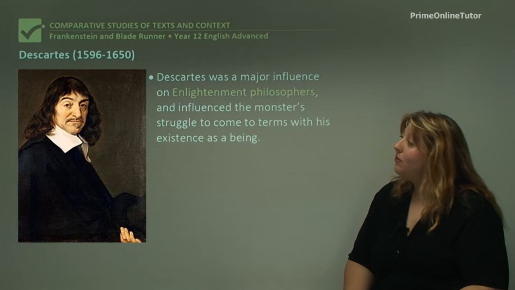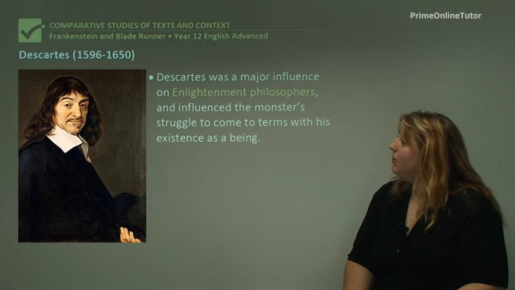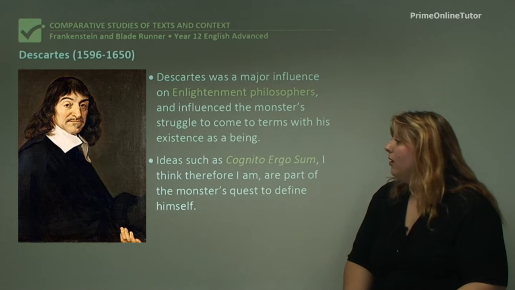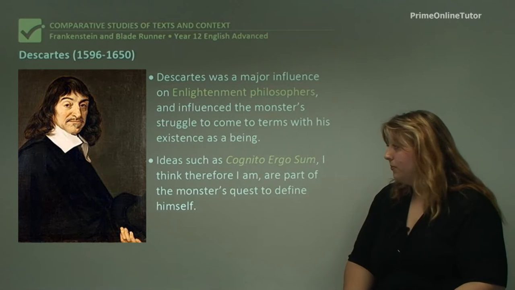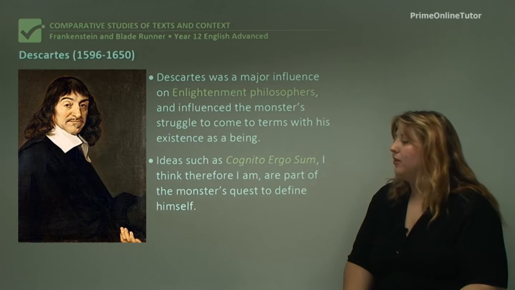So one influential thinker of the Enlightenment was Descartes. So his thinking tended to influence the idea that the monster struggles to come to terms with his existence. The major idea that you would want to reference in your essay is cogito ergo sum, I think therefore I am. And this tends to be part of his quest to define himself.